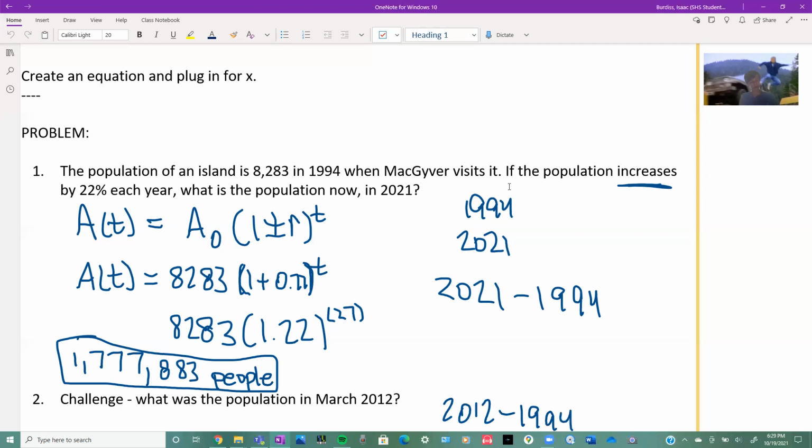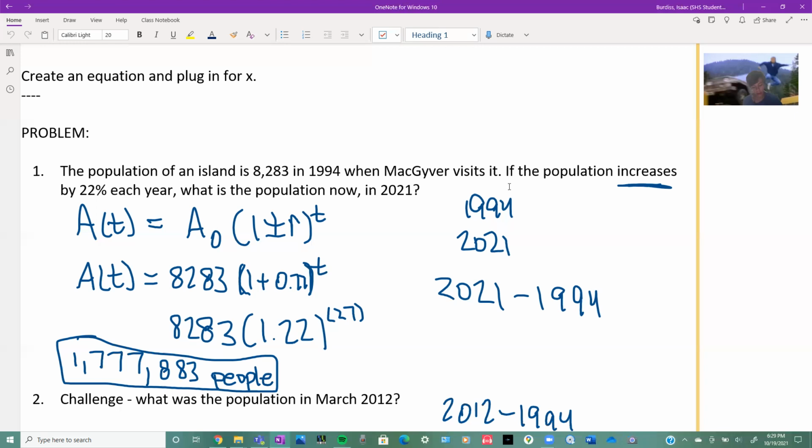So 2012 minus 1994 is 18. Now we know there's 12 months in a year. March is the third month. 3 divided by 12 is 0.25. So 18.25 is what we should do. That's what we'll plug in for t instead.